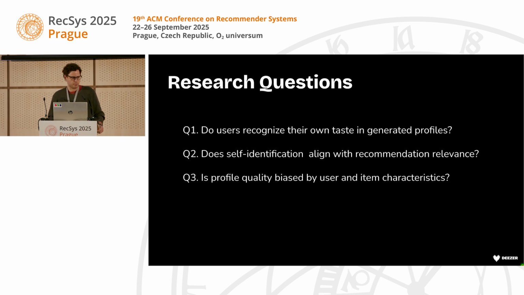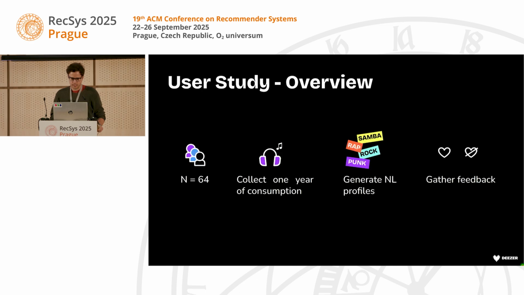Okay, this is all very nice, but before we move along, we take a step back and ask ourselves three questions. First, do users actually recognize themselves in these automatically generated profiles? Then, is self-recognition aligned with recommendation performance? And last, is the quality of the profile biased towards some kind of user or some kind of item? To answer these questions, we did a user study.